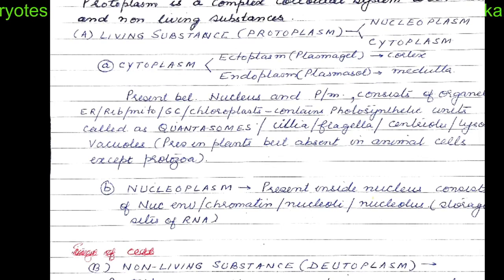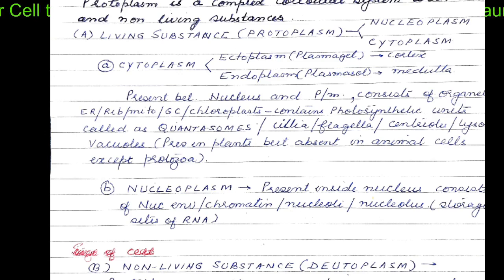The cytoplasm exists in two physical states: one is the gel state and another is the sol state. The sol state generally exists in the middle part, and it is called the medulla or the endoplasm, whereas the gel state exists at the outskirts of the cytoplasm near the plasma membrane, and it is termed the ectoplasm. But both the states are interconvertible.